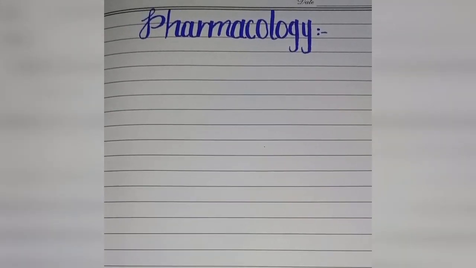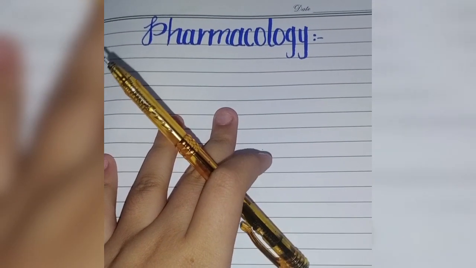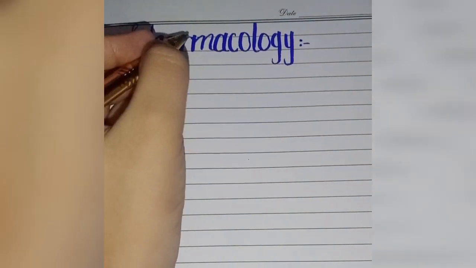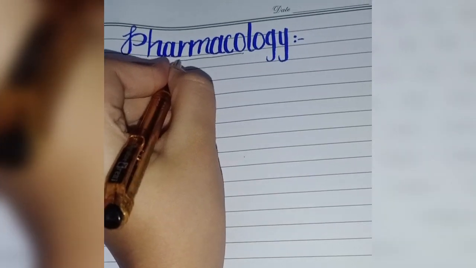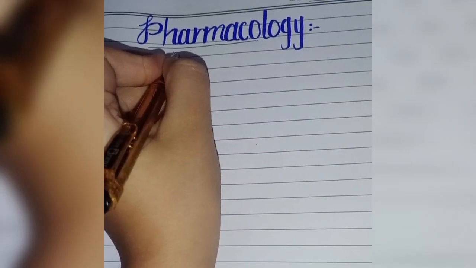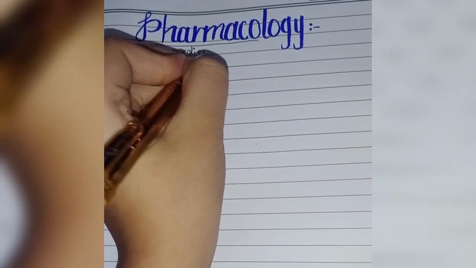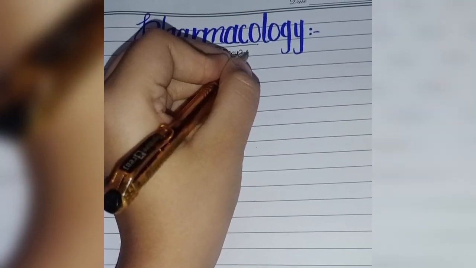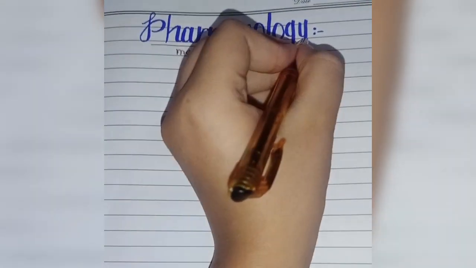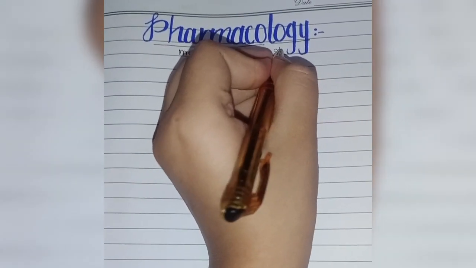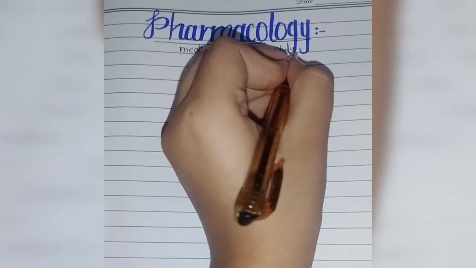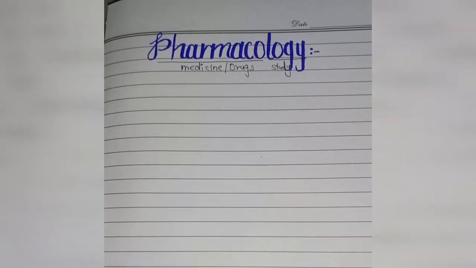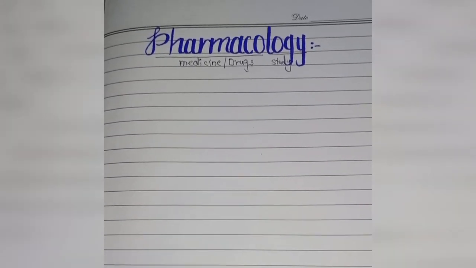Okay, so today we are going with the pharmacology. So first of all, pharmacology is the combination of two words. Here, pharmaco means medicines or drugs, and logy means to study. So what the definition says, pharmacology is all about the study of drugs.